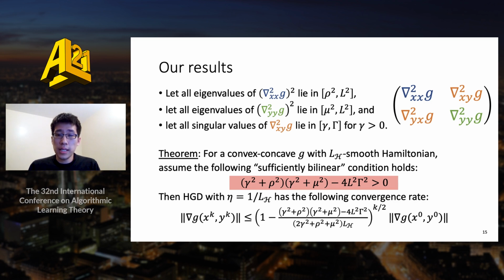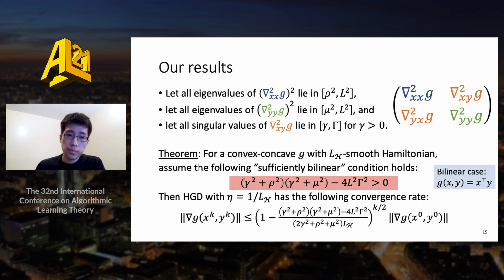The name sufficiently bilinear is motivated by the fact that adding a sufficiently large and well-conditioned bilinear term to an objective will allow it to satisfy this condition. Note that for the bilinear case, when G is the inner product of x and y, we have that L is 0, so this condition holds.